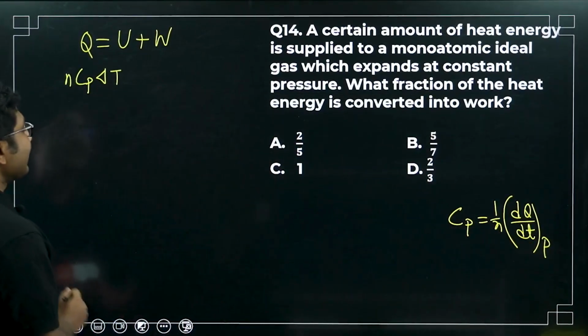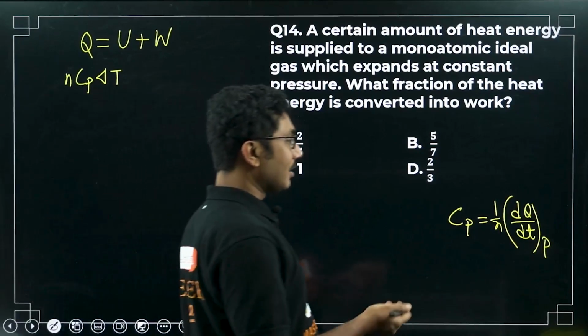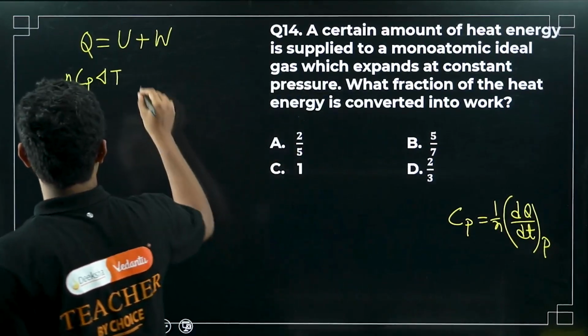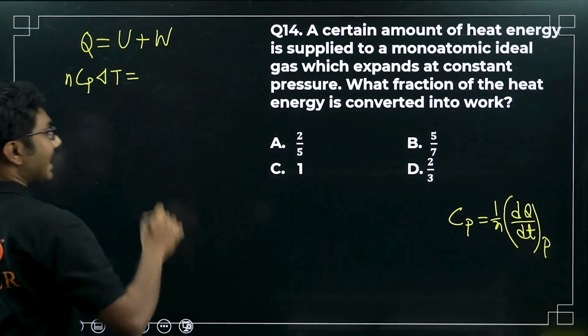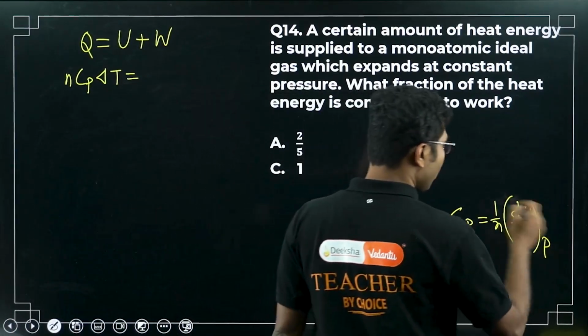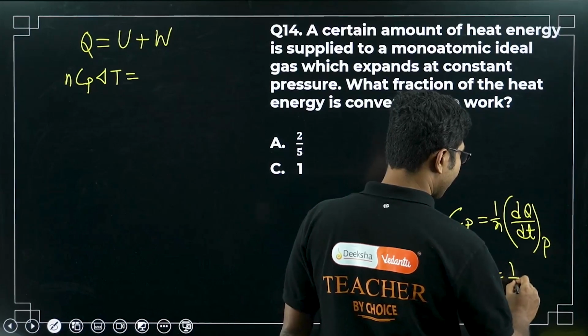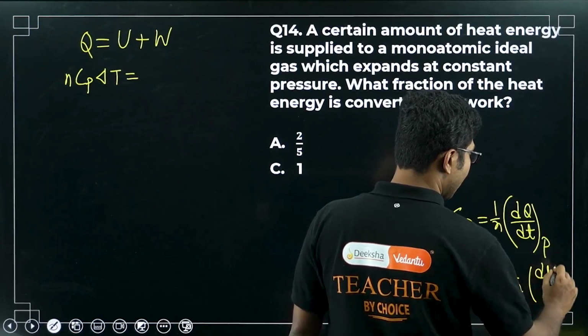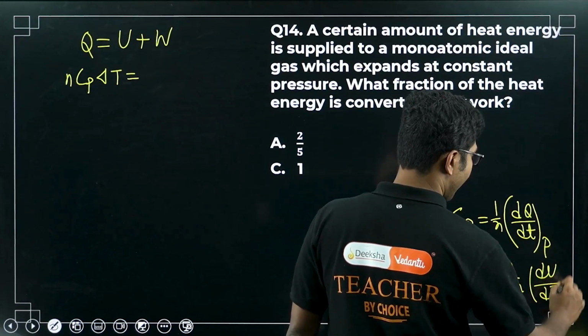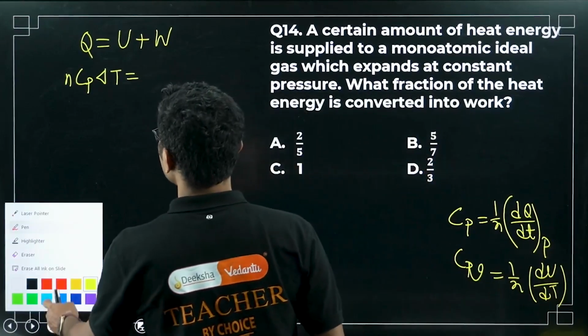In case of constant volume, work done is 0. So in that case, Cv becomes 1 by n dU by dT, this capital T, obviously.